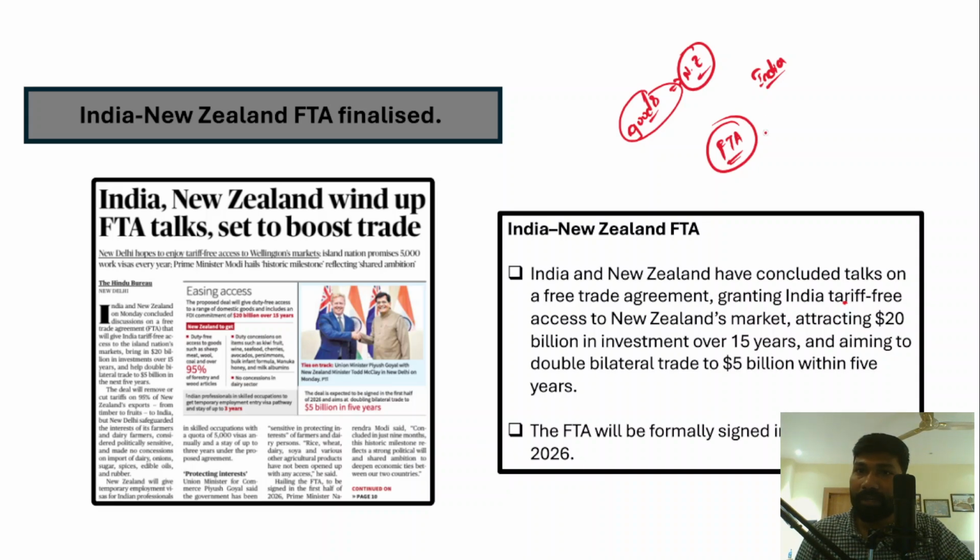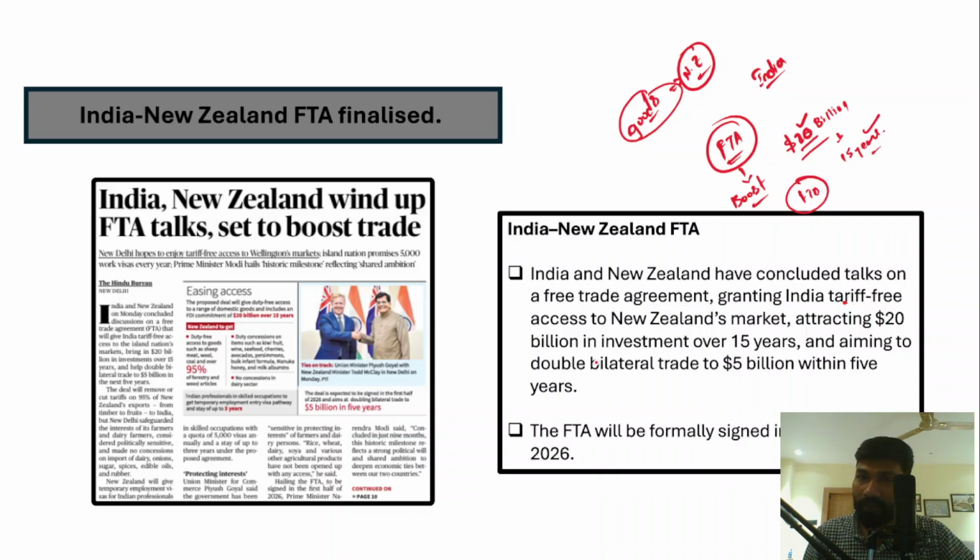And this free trade agreement also has other spin-off effects. Along with giving a sustained boost to trade and development, it also helps attract an investment worth $20 billion over the next 15 years. Investment is very important for a country like India, right? So under the free trade agreement, we can expect that in the coming 15 years, New Zealand will invest around $20 billion in the Indian economy.